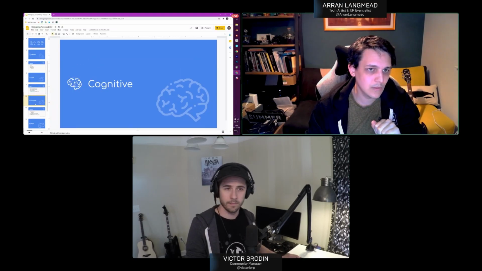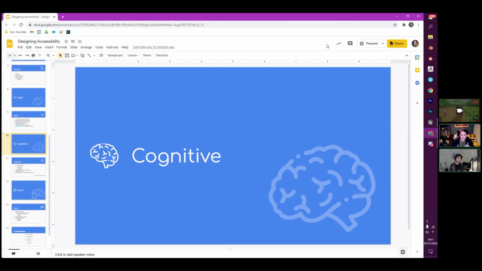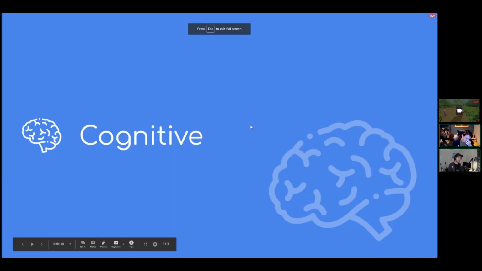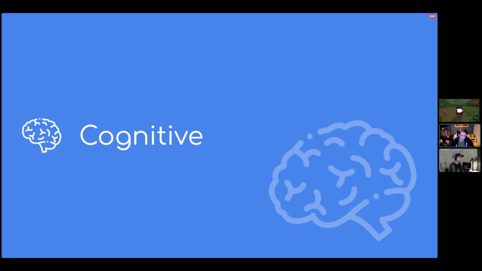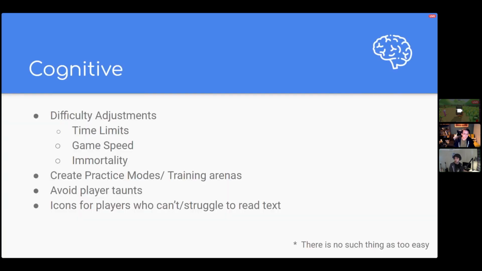Cool. So next up, we're on to cognitive and input. Now these ones are a bit trickier, and they can require potentially a lot more work than some of the other tools, which are more like filters and layering and options. And these often require a lot more thought in terms of how you're designing and building your game. That being said, there are some built-in features that you can use to make it a bit easier.